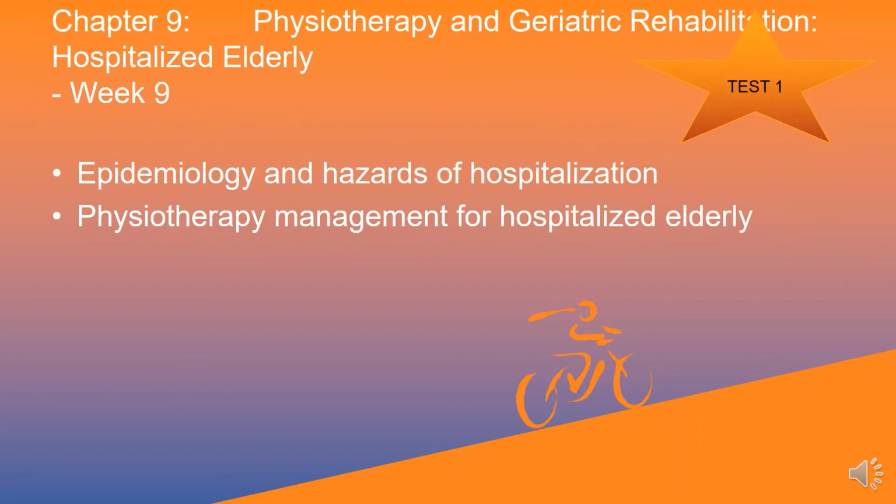Chapter number 9 is on physiotherapy and geriatric rehabilitation for hospitalized elderly. We'll be looking at the epidemiology and hazards of hospitalizations and how to manage hospitalized elderly.